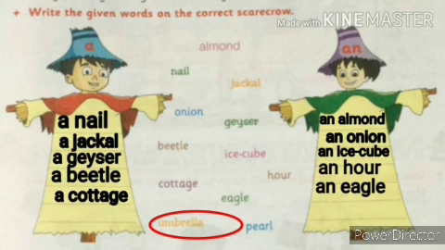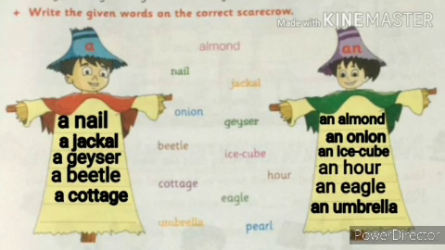Umbrella. It is a vowel sound. So we have to write an umbrella. The last word, pearl. P. So P is a consonant. We have to write a pearl.